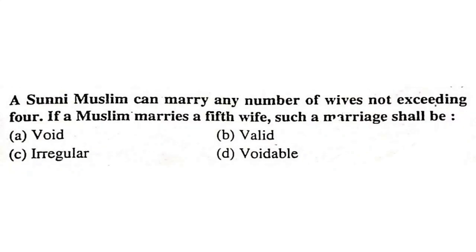A Sunni Muslim can marry any number of wives not exceeding 4. If a Muslim marries a 5th wife, such marriage shall be irregular, as already covered.